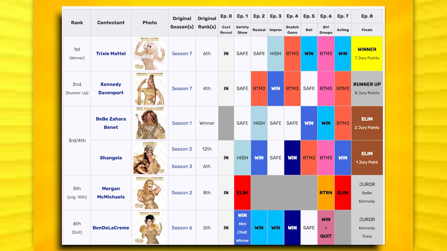All Stars 3 is a little bit different because our winner Trixie Mattel does not tie with any of the other queens, but she is so far from having the best track record that we need to look at the other queens here, because Vendela of course had the very best track record here, there's no doubt about it. She had 5 wins and no bottom 2 placements, but since she quit, we need to take her out of the equation.